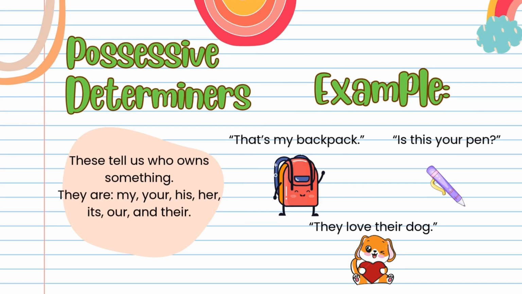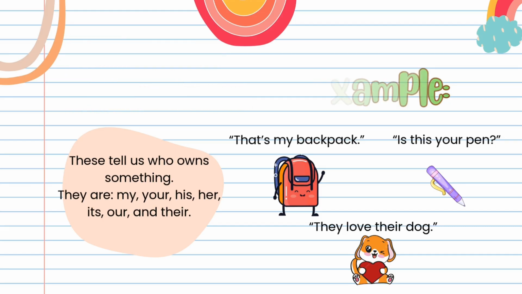Possessive determiners. These tell us who owns something. They are my, your, his, her, its, our, and their. Example: that is my backpack. It is your pen. They love their dog.